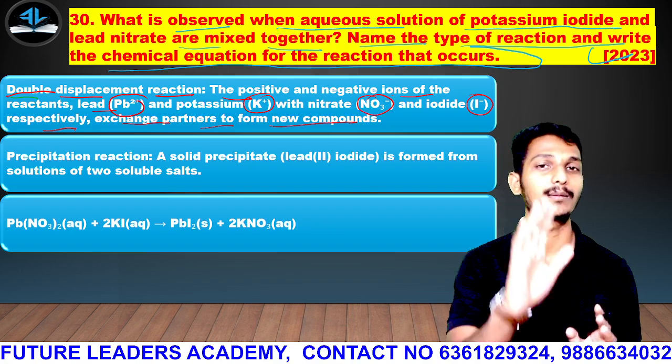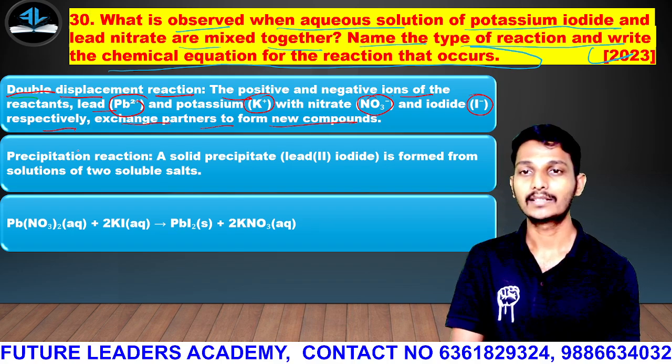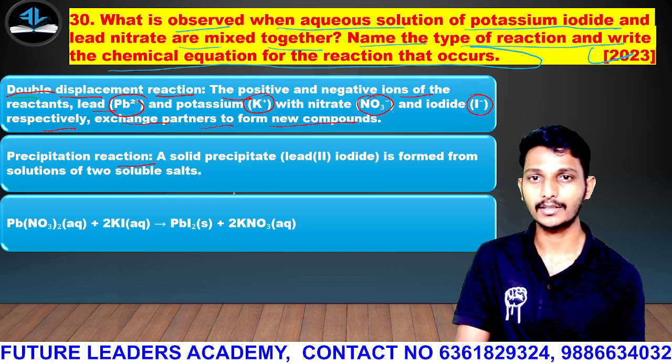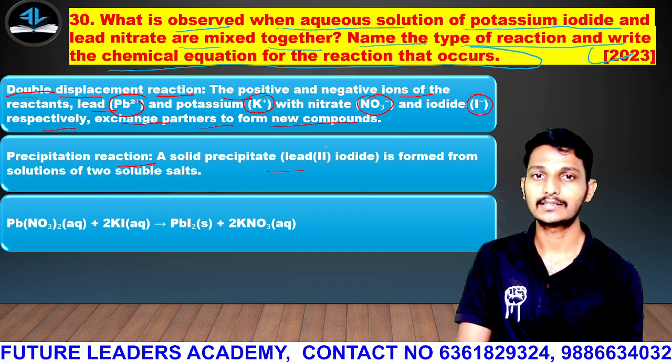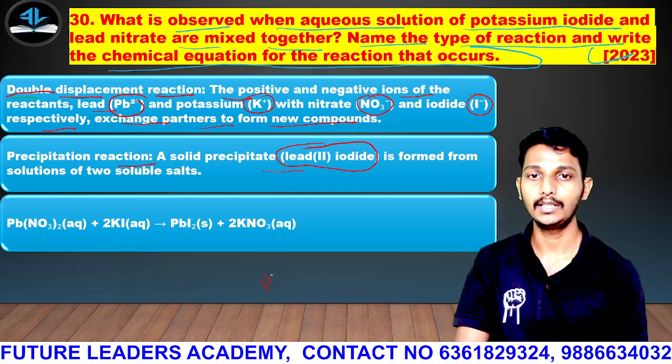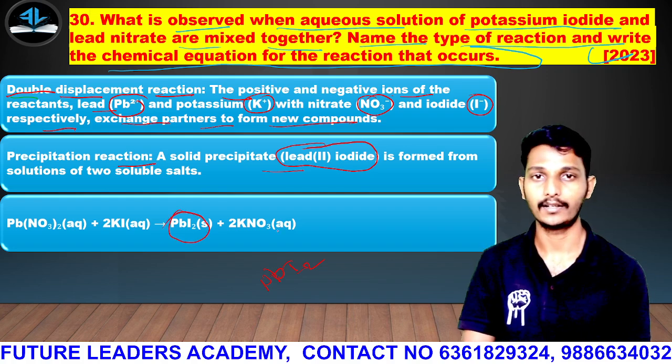Partners in the sense, please remember ions. Okay, then precipitation reaction. It involves a precipitation reaction because the solid precipitate, that is lead iodide, lead 2 iodide, is formed. Lead 2 iodide means PbI2. Here it is mentioned, that is lead 2 iodide.